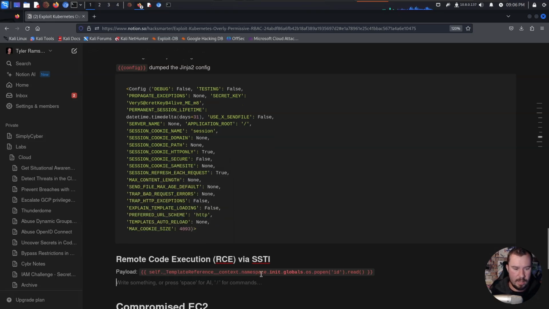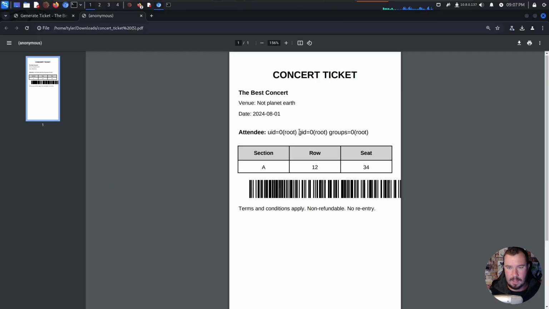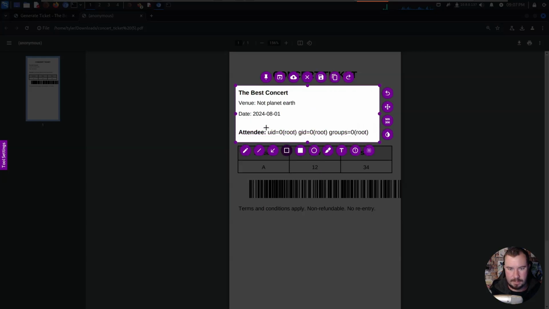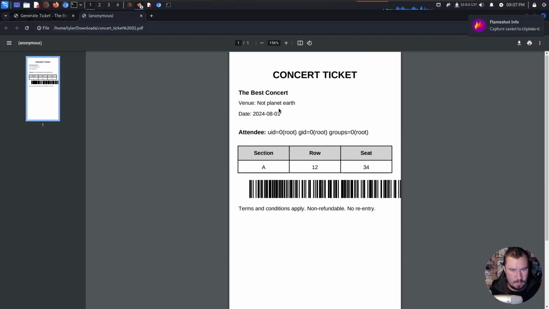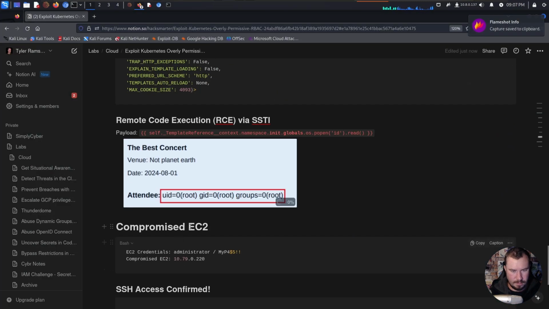There's our payload, and we will grab a screenshot of the root information. I'm going to grab this, and we'll just go like that. And there they are. We have remote code execution, RCE, via server-side template injection.